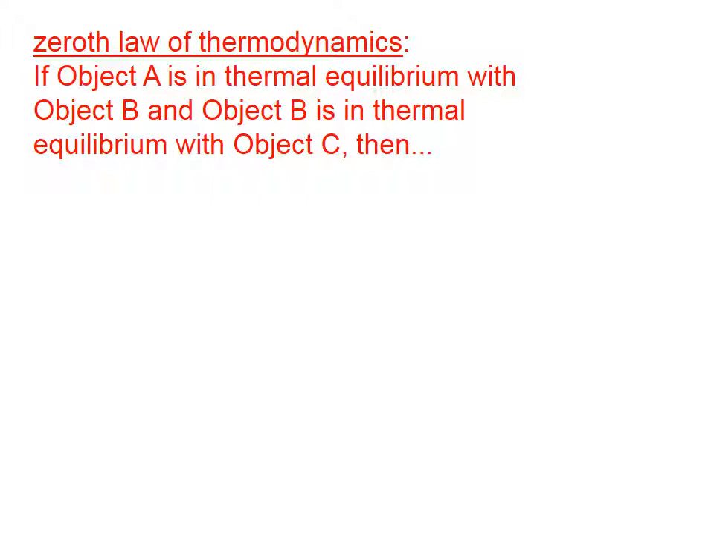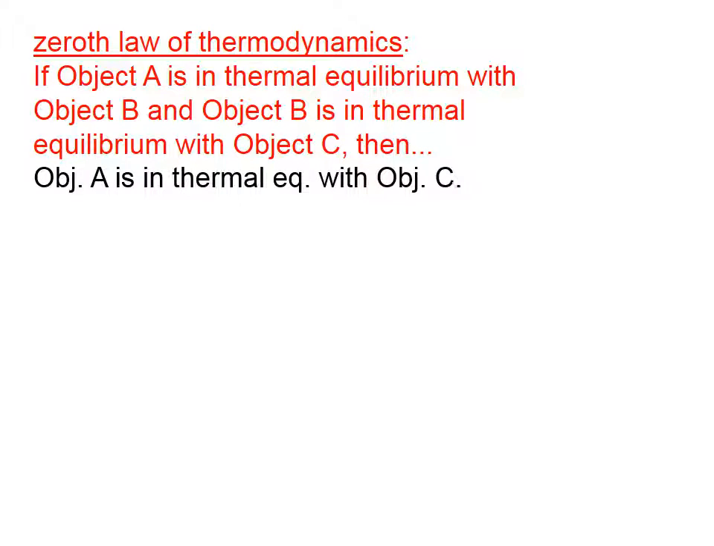Let's start with the Zeroth Law of Thermodynamics. The Zeroth Law says that if object A is in thermal equilibrium with object B, and object B is in thermal equilibrium with object C, then object A is in thermal equilibrium with object C. This is essentially the transitive property of temperature.